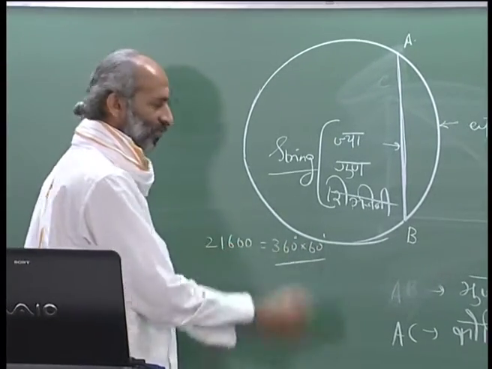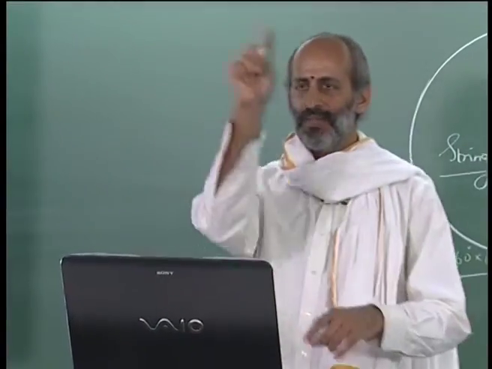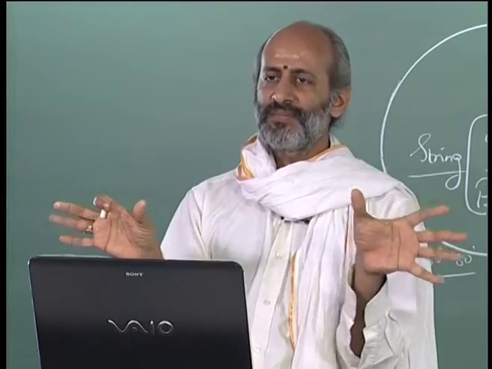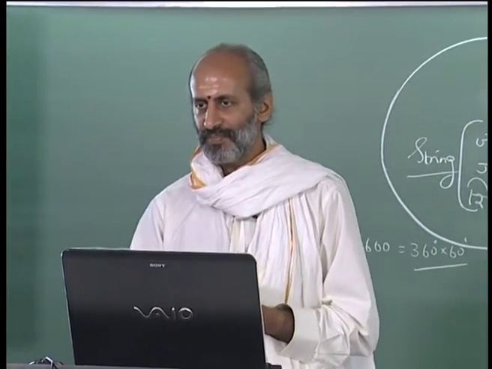So, the number of minutes in the circumference, or rather the number of units in a circle, is taken to be 21,600.